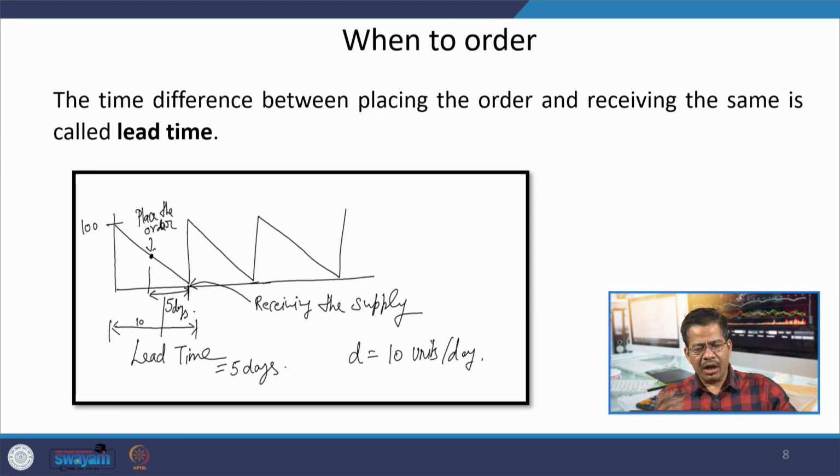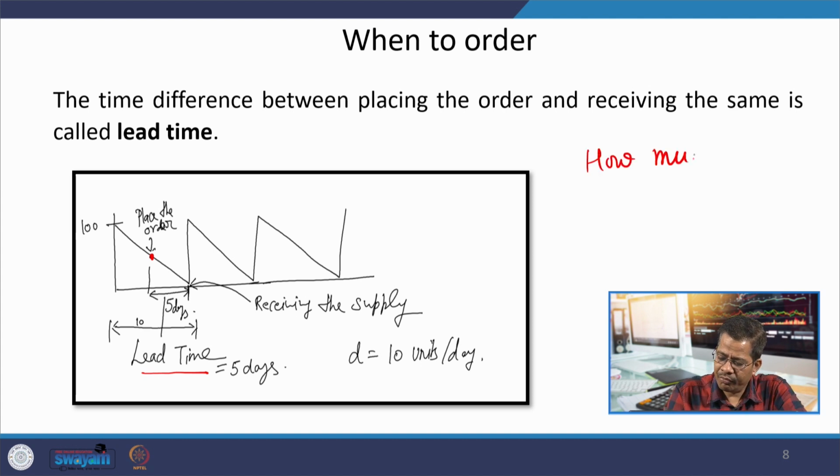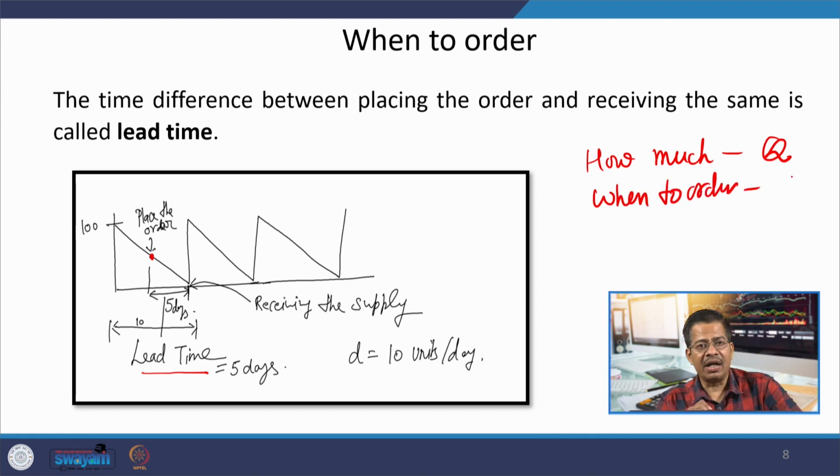Now, after these things, there are some very simple things also. One more important terminology is lead time. If you remember, in the beginning of the class, I said that there are two very important questions: when to order and how much to order. How much to order is Q. When to order is still unanswered.